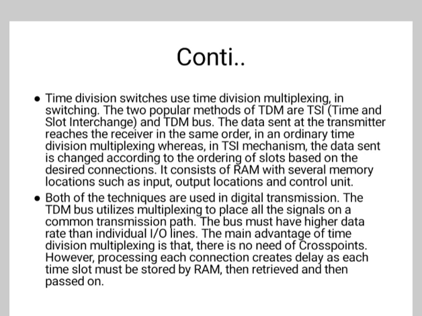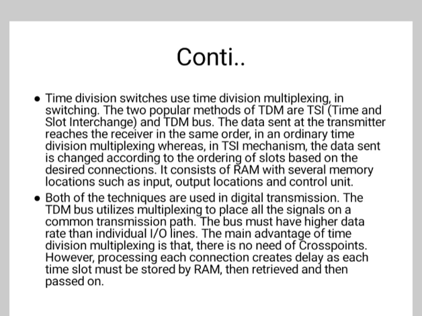It consists of RAM with several memory locations such as input, output location, and control unit. Both of the techniques are used in digital transmission. The TDM bus utilizes multiplexing to place all the signals on a common transmission path. The bus must have a higher data rate than individual input-output lines.